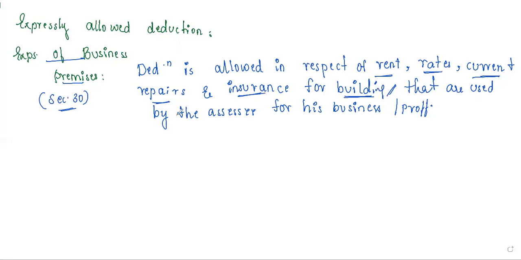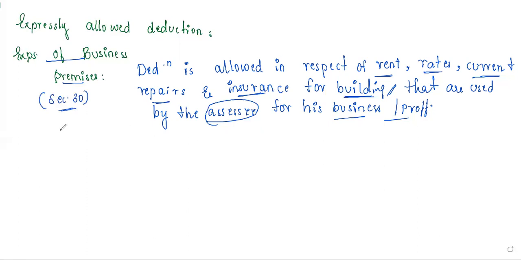And all these things will be used by the assessee, that means the person who is liable to pay the tax. So he will be using all these assets for his business or for his professional purpose. On all these things, we do give deductions. So I hope you understood.